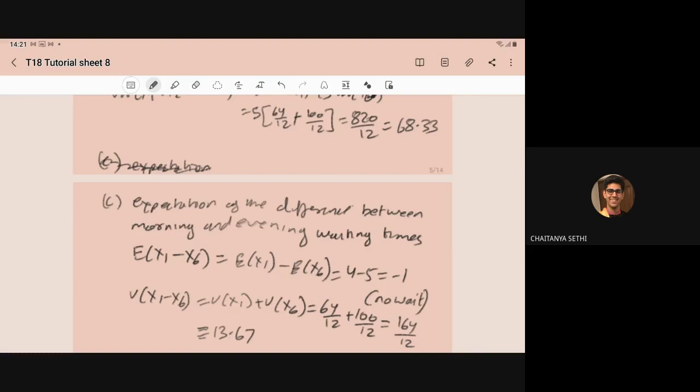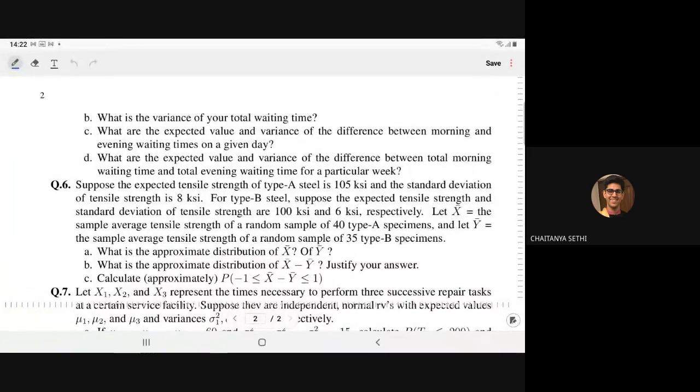Then after the mean and variance will be for X1 minus X6. X1 minus X6 can be written as V of X1 plus V of X6. That is 64 upon 12 plus 100 upon 12, or 164 upon 12, that is 13.67. So that is the required mean and variance.